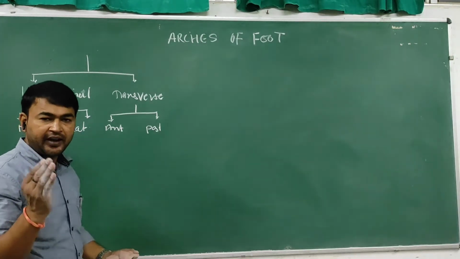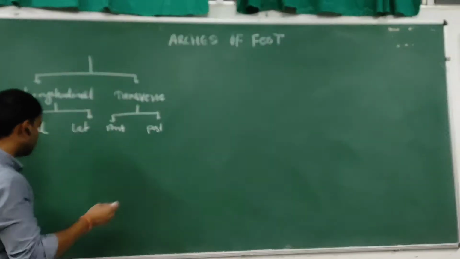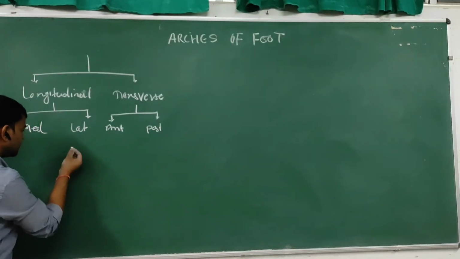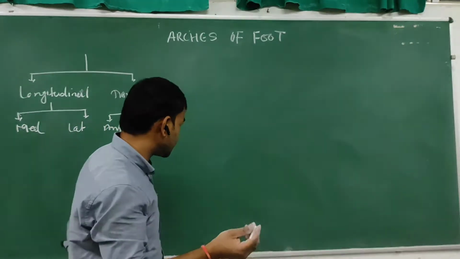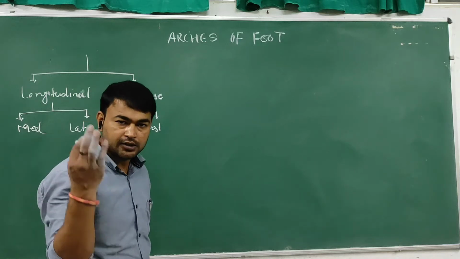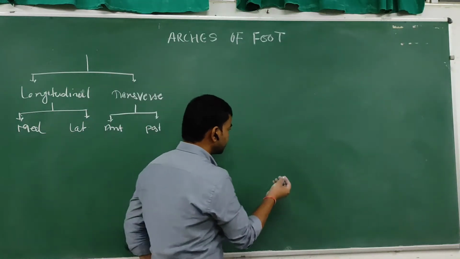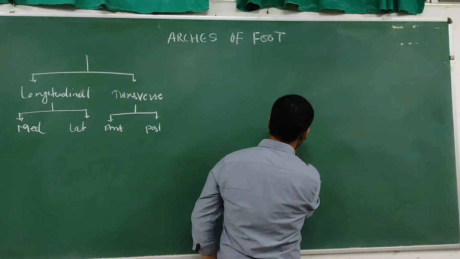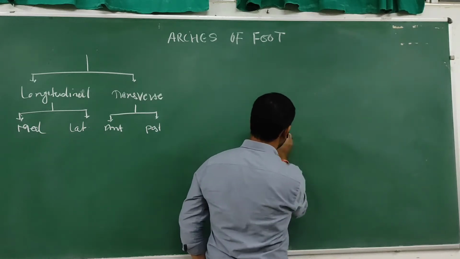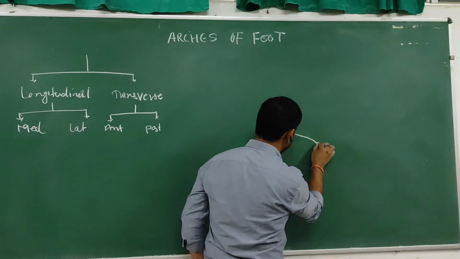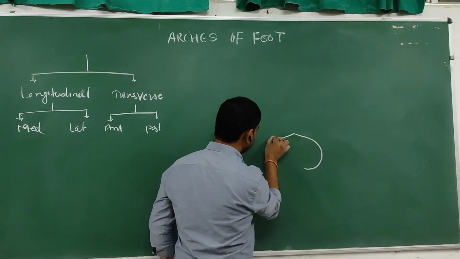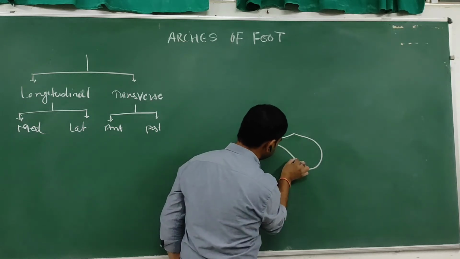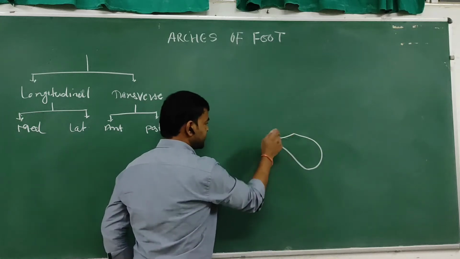So the bony factors in the medial longitudinal arch are the tarsal bones and the metatarsal bones. The tarsal bones are, first, the calcaneum.